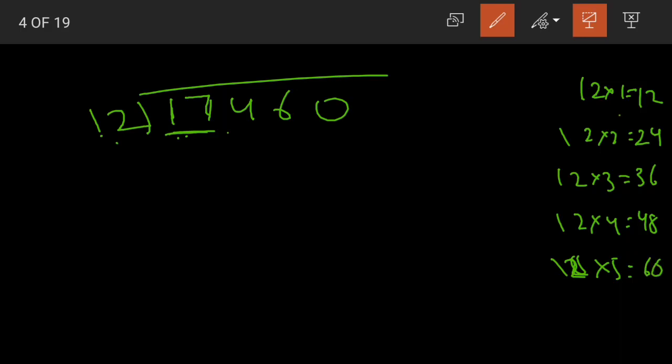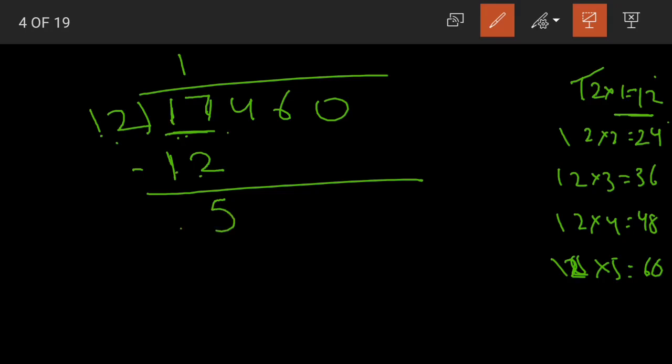Now where does 17 come? 17 comes in between here. So what number should we take, 12 or 24? 12. How many times is it? 1. So 12 ones are 12. When we subtract, 7 minus 2 is 5, 1 minus 1 is 0. Now after subtracting, what do we do, children? Yes, we'll bring one digit down, 4.